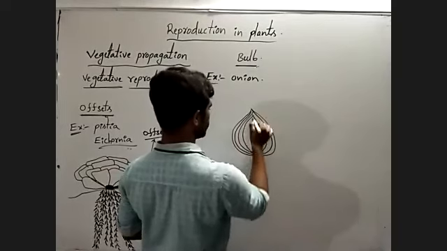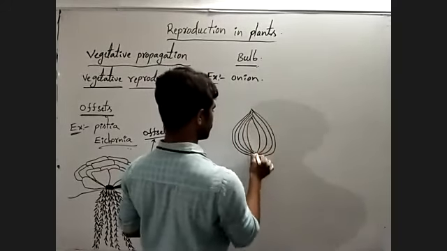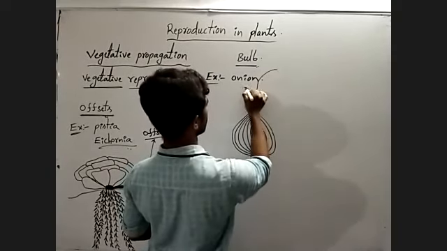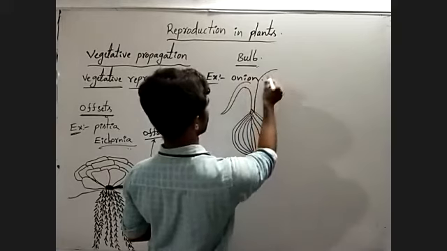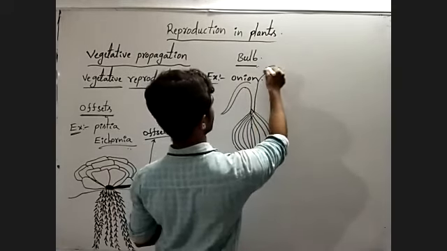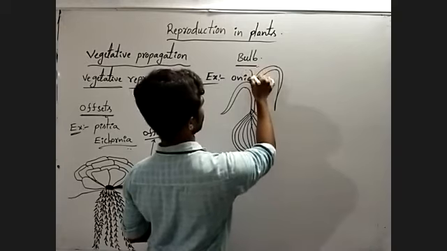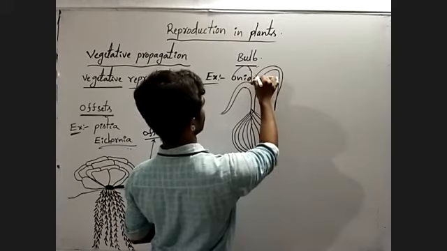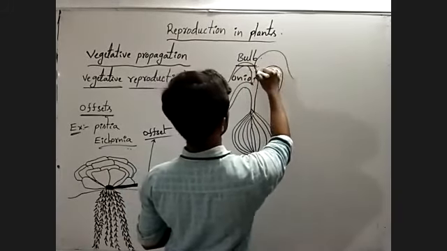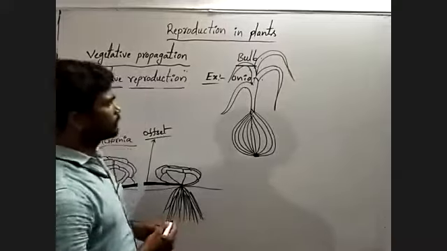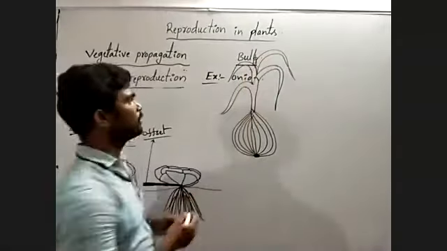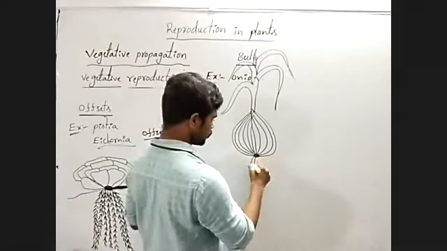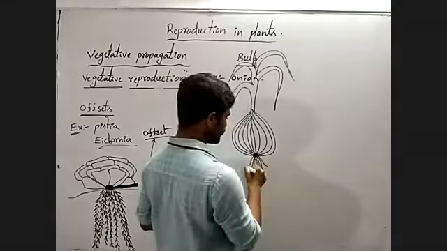From the terminal bud, leaves are developed aerially. Next, adventitious roots are grown into the soil.